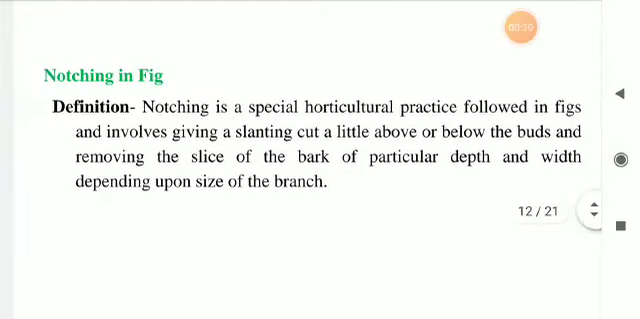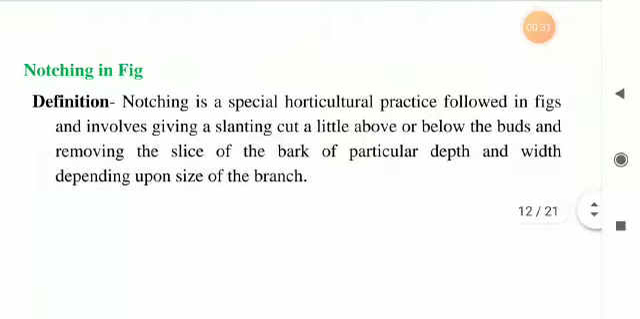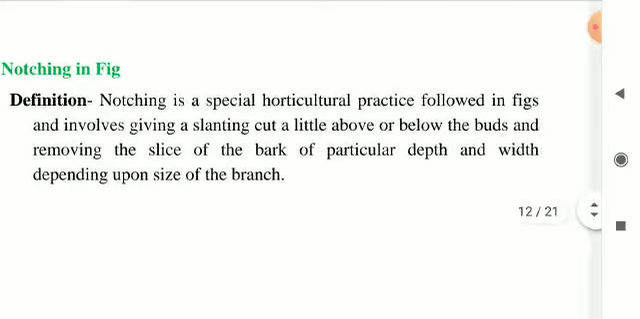So today let us discuss further horticultural practices that are included in the various fruit crops, such as notching in fig. Now, this is a special horticultural practice that is followed in fig. Earlier, Bahar treatment was followed in pomegranate, citrus, and all those crops, and also the bending procedure was followed in old guava varieties. Now, notching is a special horticultural practice that is followed in fig.